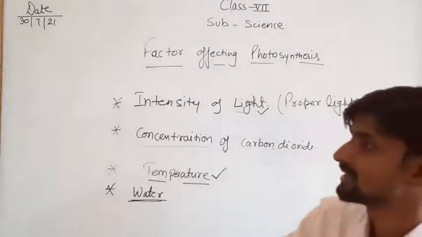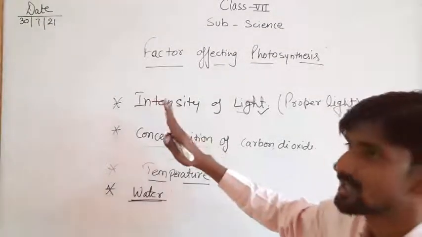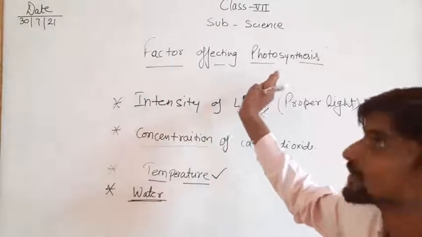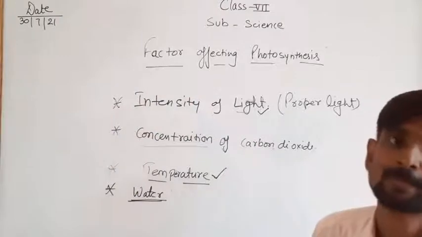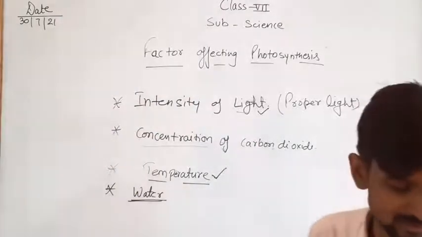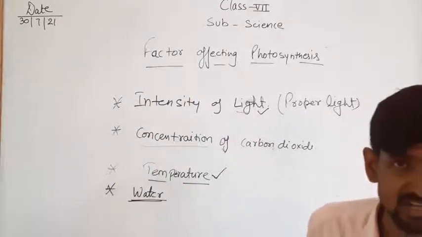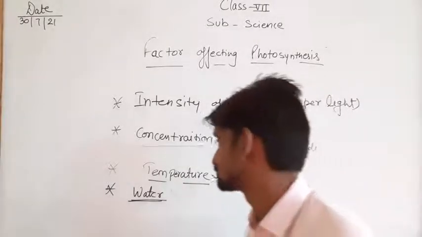So water also plays a vital role in the photosynthesis process. So we can say water also affects the photosynthesis process. So next one is chlorophyll also.